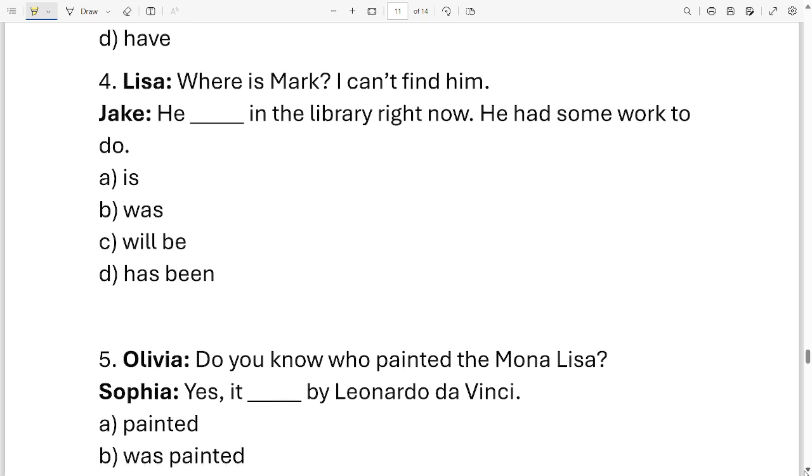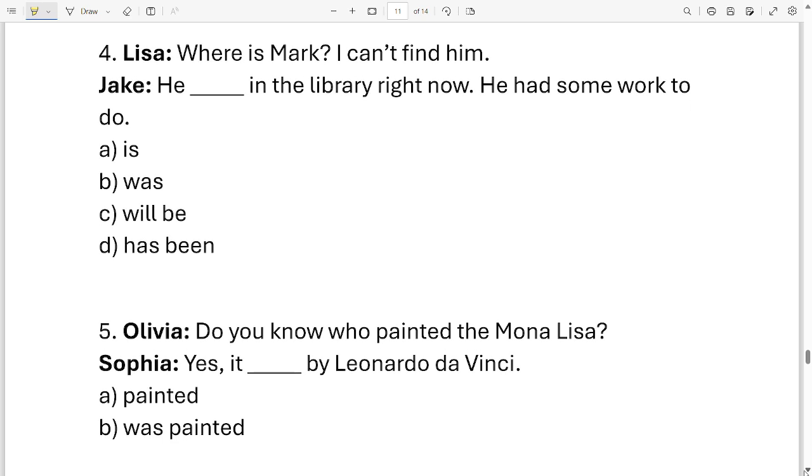Next question. Lisa, where is Mark? I can't find him. Jake, he dash in the library right now. He had some work to do. Now your options are is, was, will be, has been. These are the four options. Which one of them is correct? It is option A. He is in the library right now. He had some work to do.